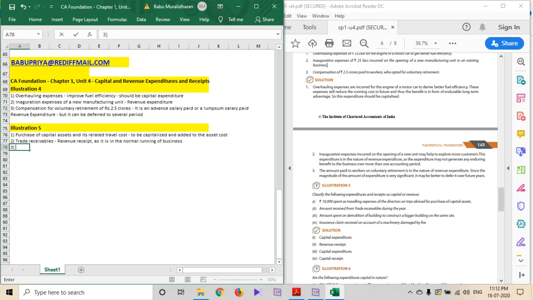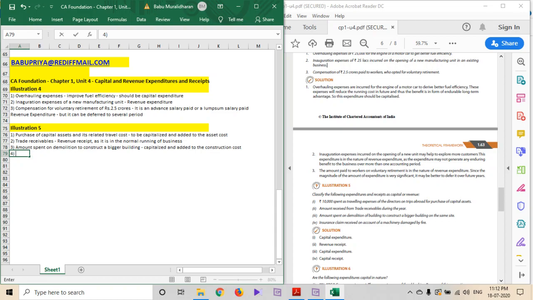Third one, amount spent on demolition of building to construct a bigger building on the same site. Without the demolition of this existing structure, the bigger building cannot be built. So this should be capitalized and added to the construction cost.